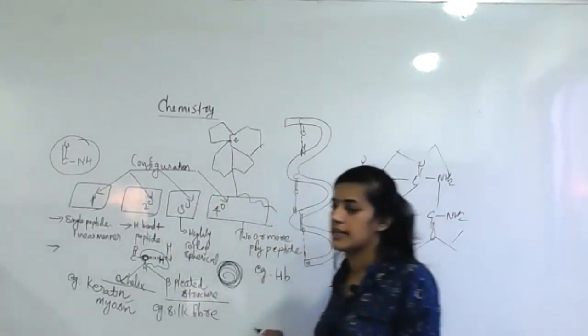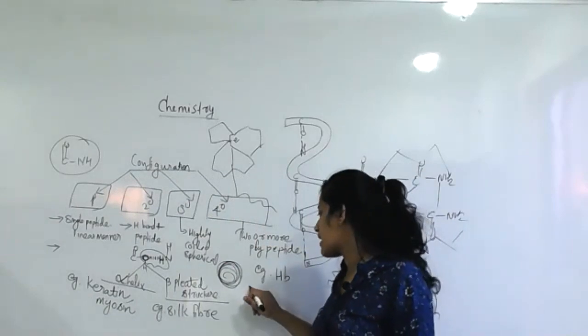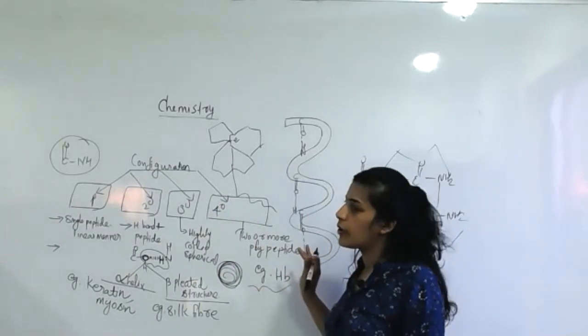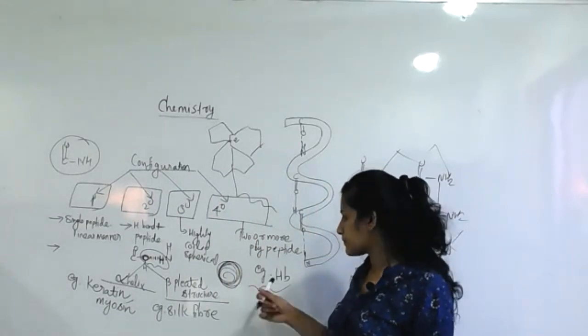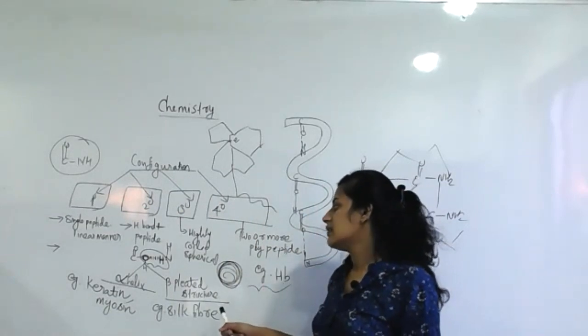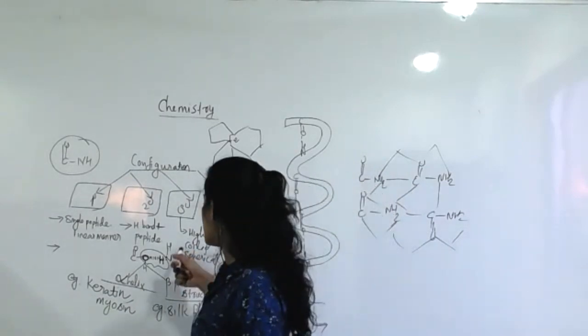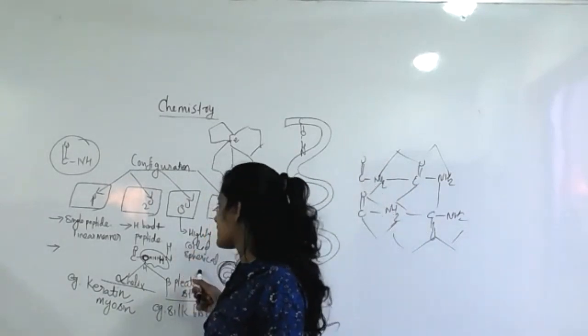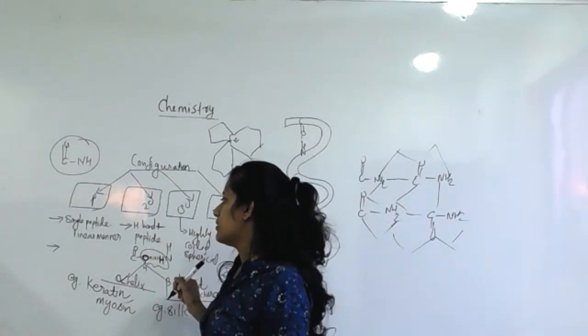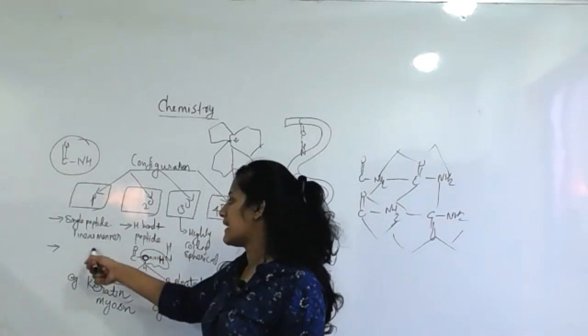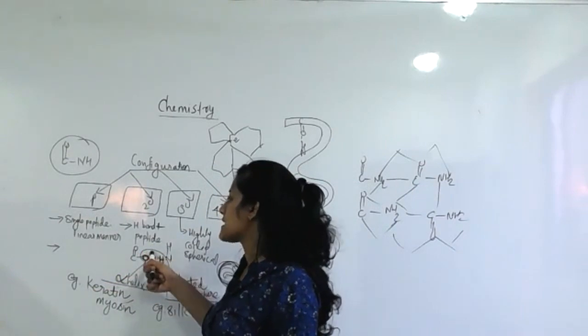You don't need to study the structure right now. So just go through. Hemoglobin is a protein. It creates the red color of blood. Hemoglobin has a highly tertiary, highly coiled spherical structure. Secondary, primary: a single peptide chain with peptide bonds, in a linear manner. Hydrogen bonds plus a peptide form.